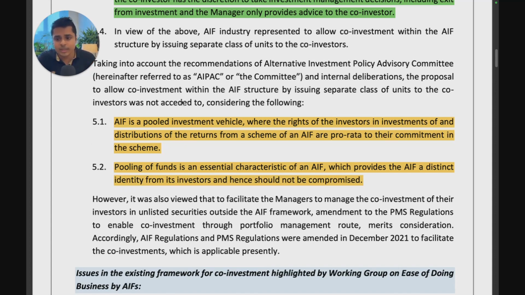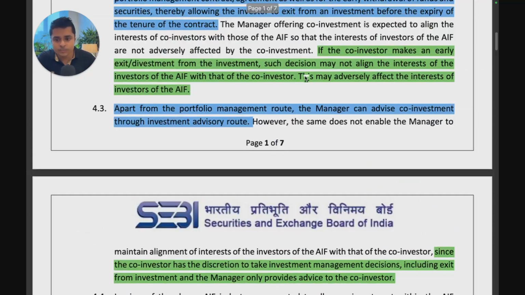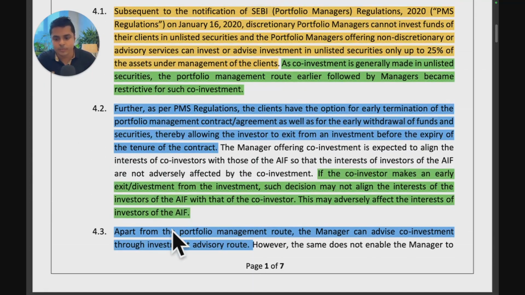But regardless, SEBI didn't accept this proposal, and it was also viewed that to facilitate the managers to manage co-investment of their investors in unlisted securities outside the AIF framework, an amendment to the PMS regulations to enable co-investment through the portfolio management route merits consideration. Accordingly, AIF and PMS regulations were amended in December 2021 to facilitate co-investments, which is applicable presently. This is the co-investment PMS structure that we just discussed, where you have to get a license under the portfolio managers regulations, and SEBI did not allow these structures that are provided here.